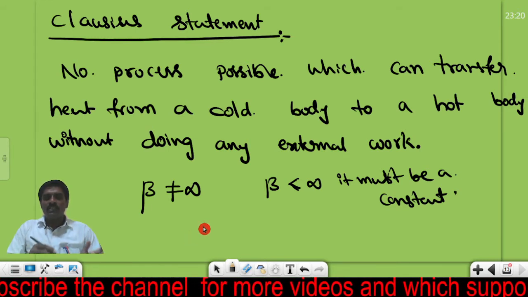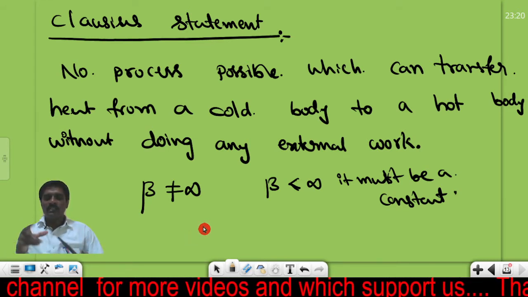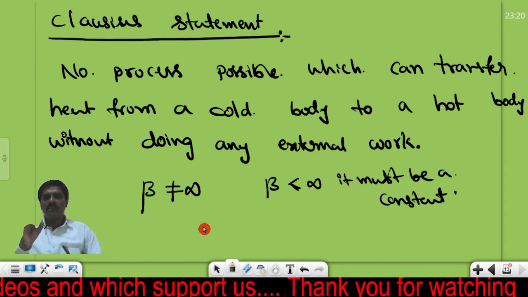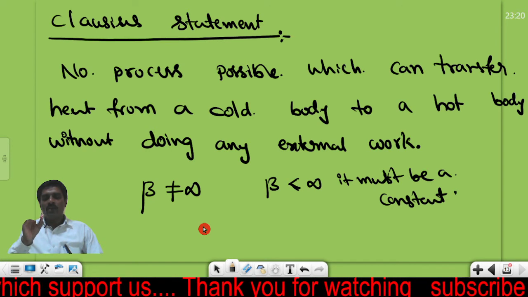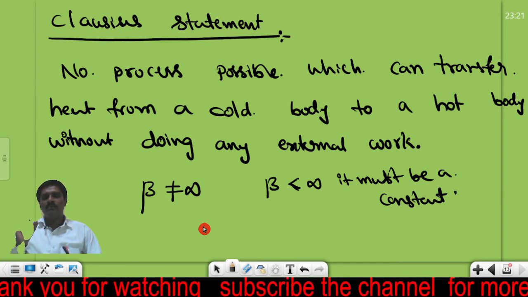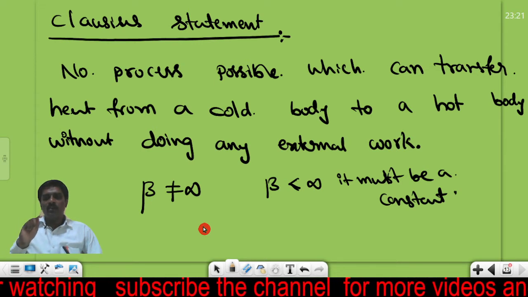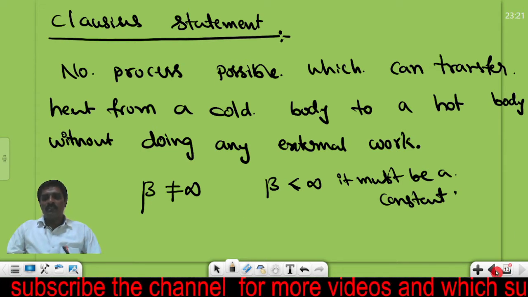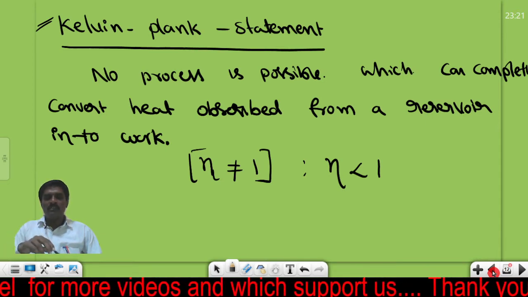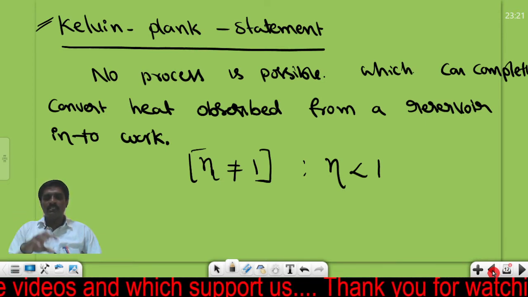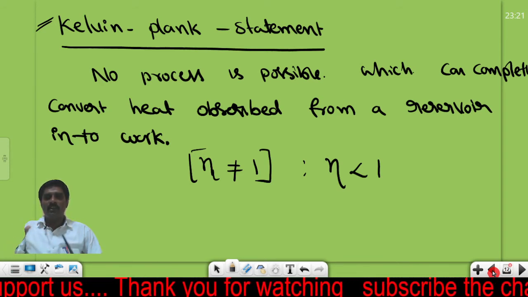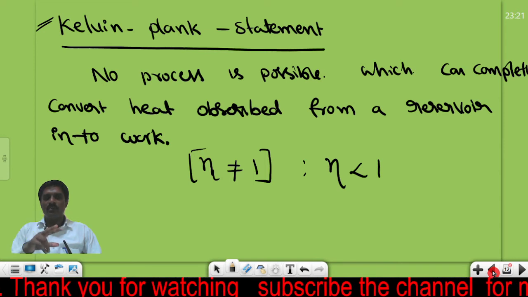So let me recall once again. The second law of thermodynamics gives the limitation for neta and beta. Neta indicates the efficiency of the heat engine, beta tells the coefficient of performance of the refrigerator. About the neta limitation, it says that neta is always less than 1. That means no process is possible which can completely convert the heat absorbed from the reservoir into work.